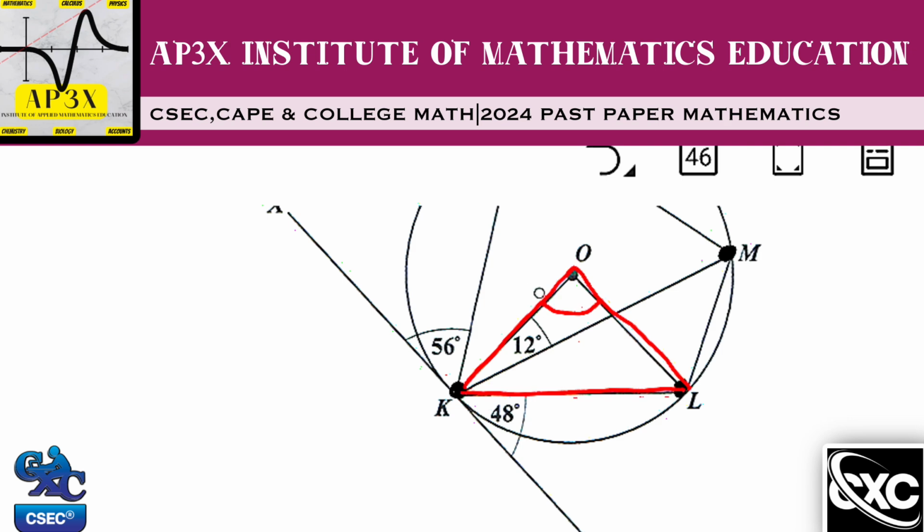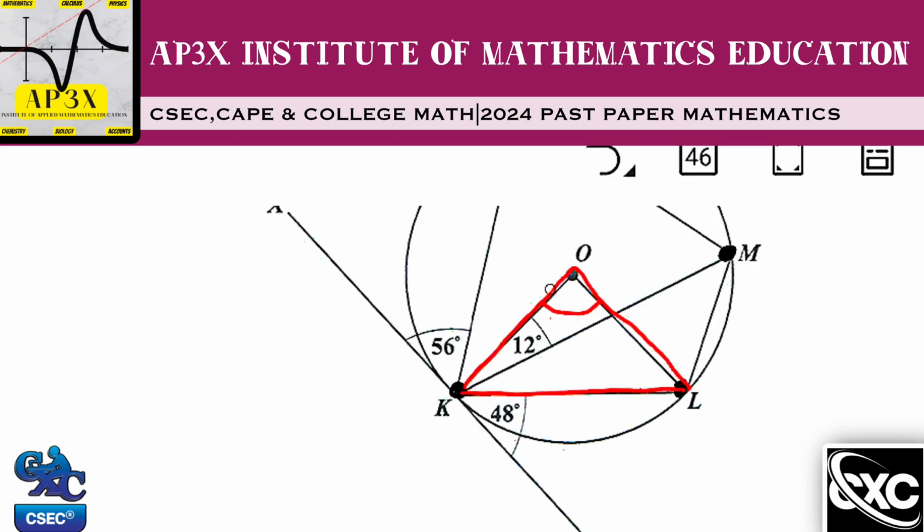Well, one thing I do note is that if you look closely, you'll see that OK is a radius. So I'm going to mark that with a line like that. And you can see also that OL is a radius. One of the first theorems that you learn in my circle theorem video explains that two or more radii of a circle are of equal length.